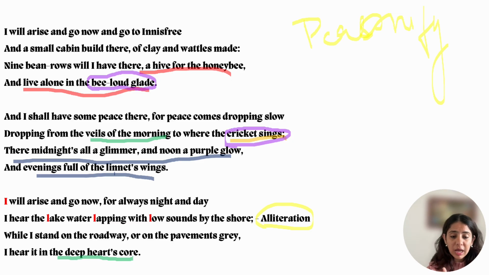Now let us talk about another one, the imagery. You see the imagery, auditory and visual imagery, quite a lot of sound is used here. And this poet William Butler Yeats is famous for imagery. He is a very well renowned poet for imagery, which he uses strongly. So you see, "there midnight's all a glimmer, and noon a purple glow, and evening full of the linnet's wings." The complete visual imagery is so powerfully used. Now here it is quite auditory imagery: bee-loud glade, cricket sings. It's auditory imagery. So imagery is being used in the whole poetry very powerfully.